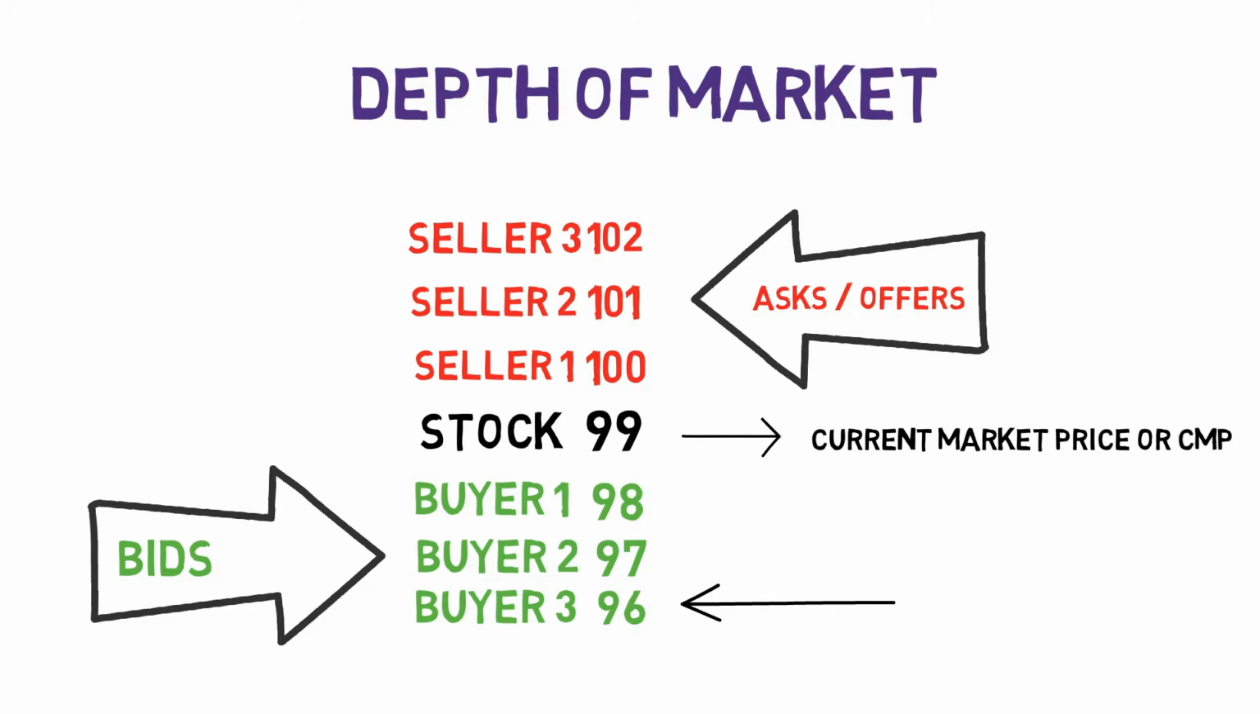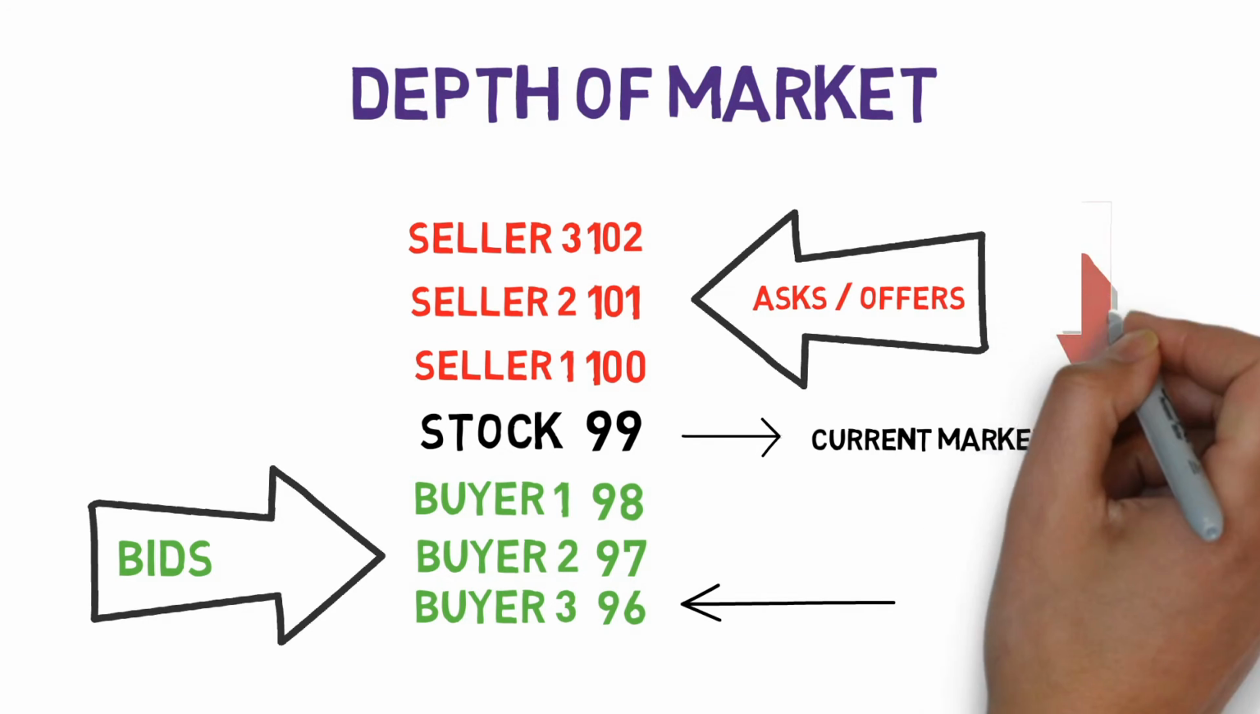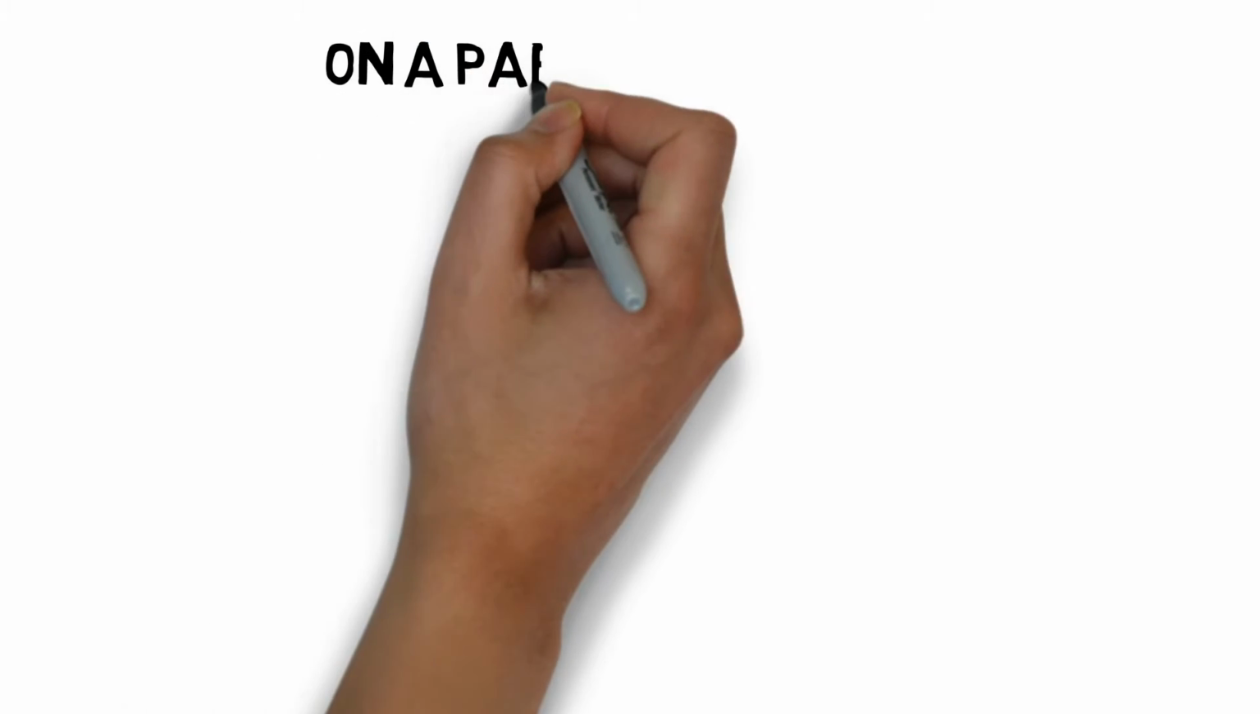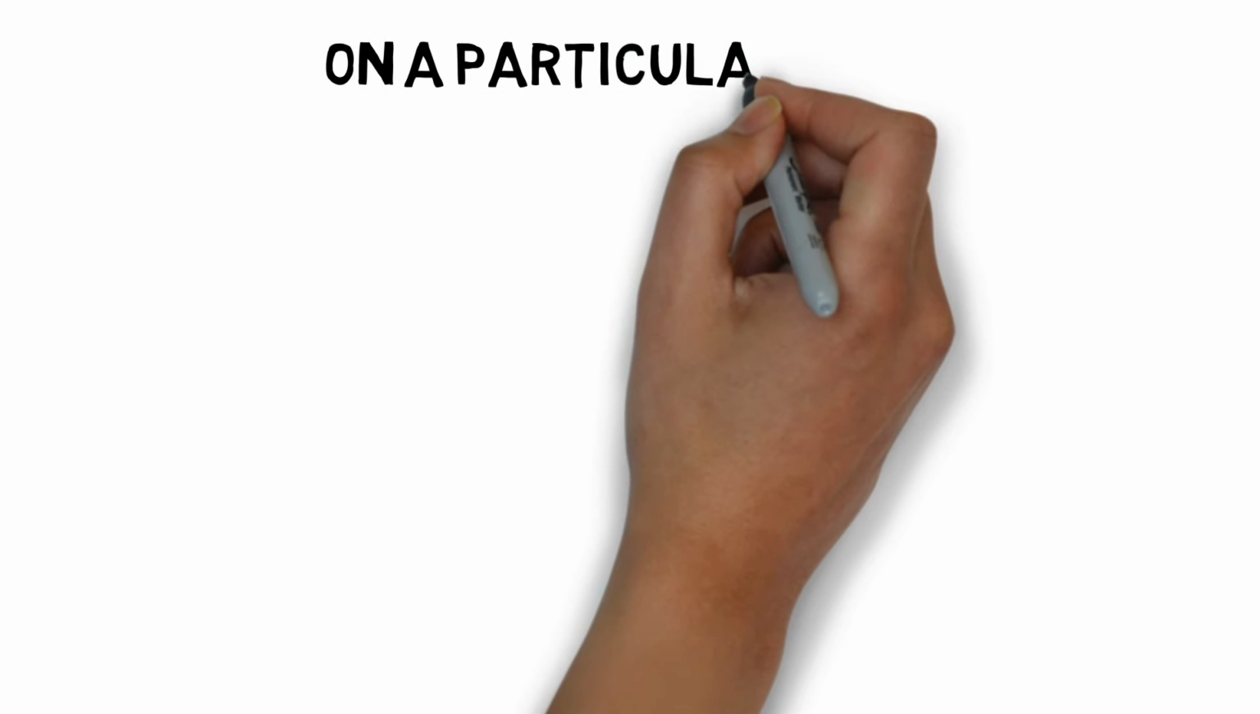So what we saw was a single transaction of a day, but per day there happen millions of transactions, with constant buying and selling happening from the start of the day till the end of the day. It's a tug of war between sellers and buyers. Okay, now let's see what happens in a single particular day.